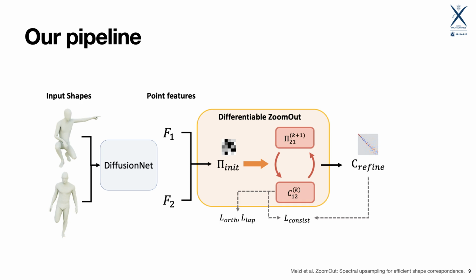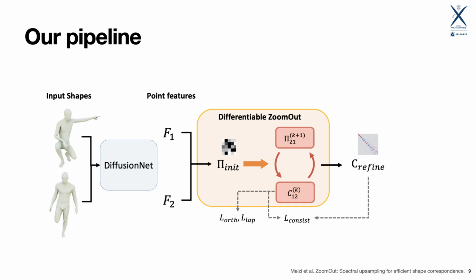In our work, we therefore present a novel single-branch pipeline without linear system solver. Our method computes a dense pointwise map pi and feeds it into a popular map refinement algorithm called zoomout, which we both ported to GPU and made differentiable. This outputs a refined functional map, which we use to guide the initial correspondences we obtain from the features.